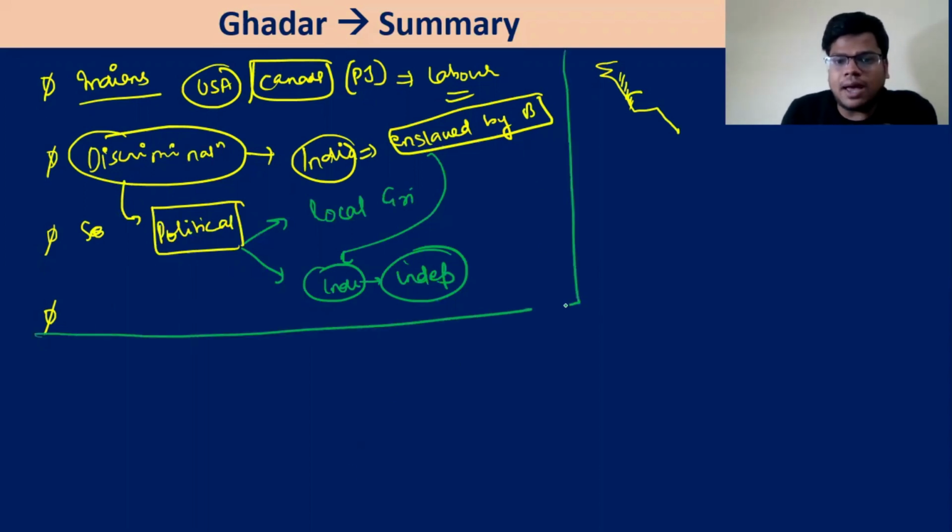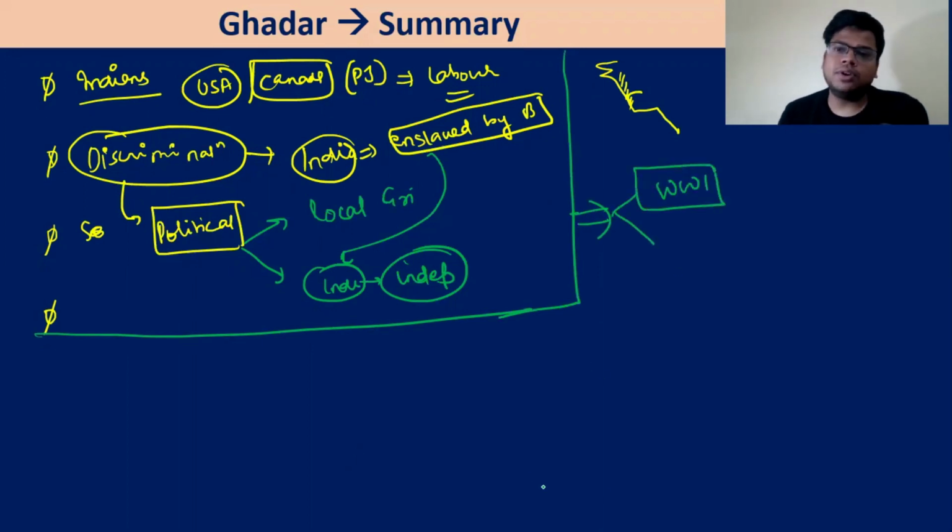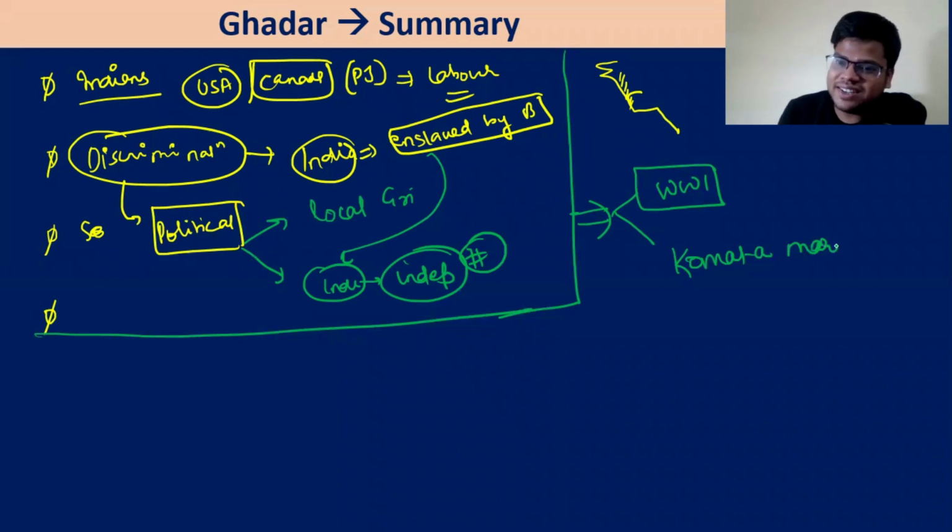Now two events will prompt them. First will be World War One. When they see World War One, उनको क्या लगेगा? They will believe that now comes an opportunity where we can overthrow the British India. And the second thing is the Komagata Maru incident.